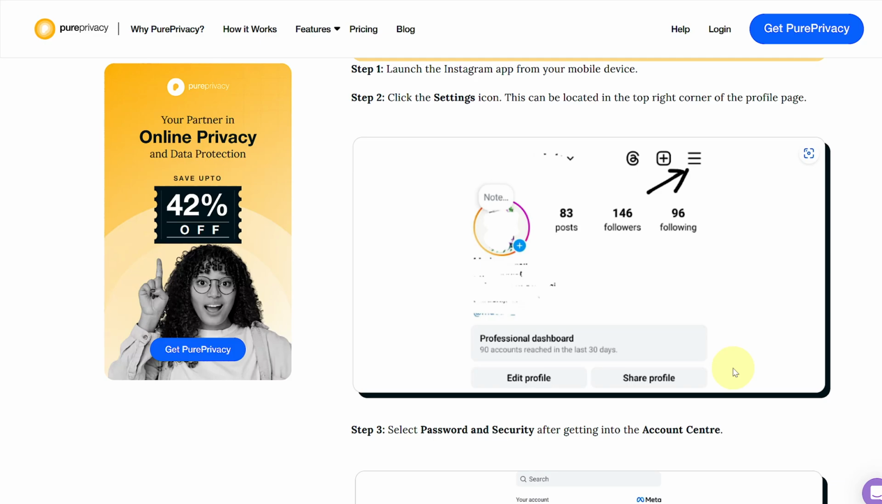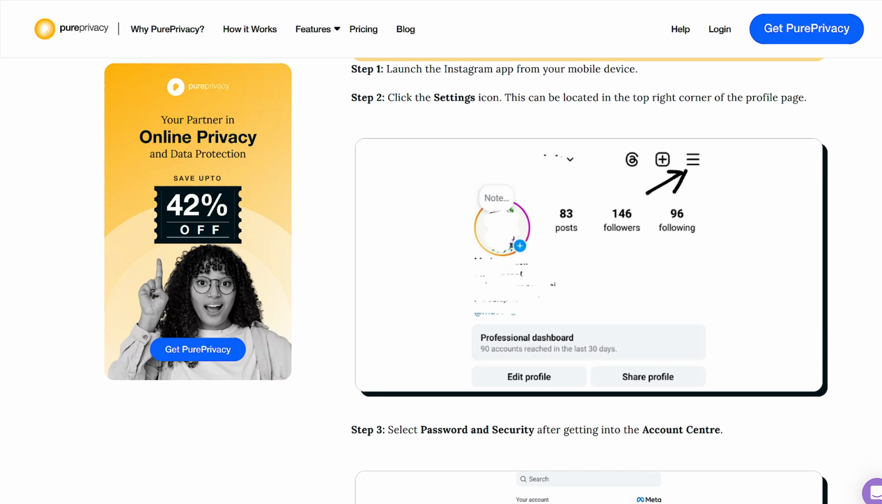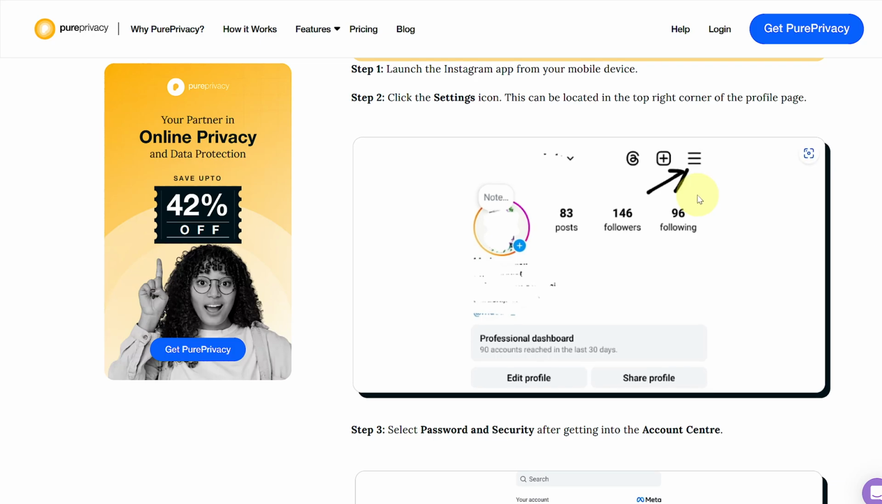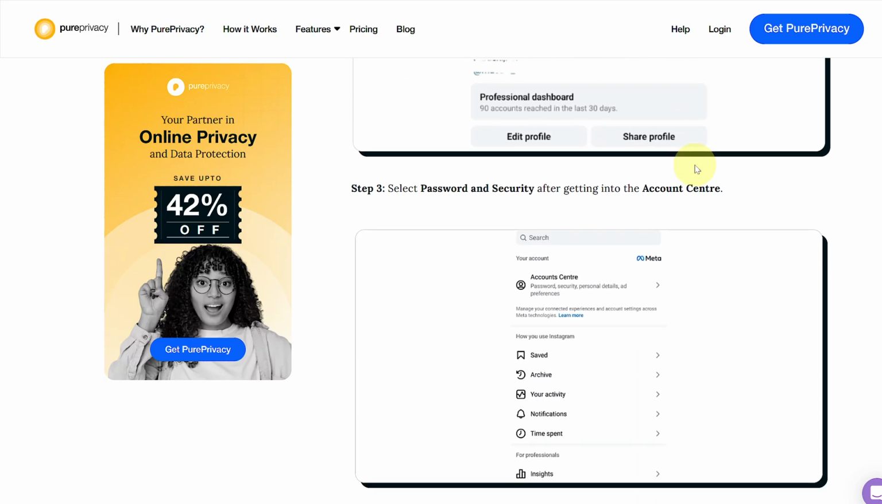Okay, so first of all, what we are going to do is, as you can see on my screen, if I simply open Instagram, you will have this particular screen in front of us. So you need to click on the hamburger icon from the top right, and then you're going to simply head over to select password and security after getting into the account center.